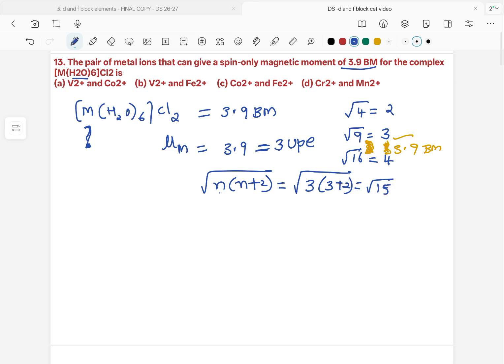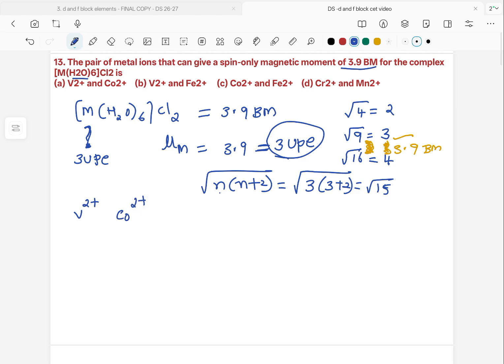Fine. So once we have found out that this particular metal should carry 3 unpaired electrons, then we can get the magnetic moment of 3.9. Now let's take the options one by one. First option, V2+ and Co2+.